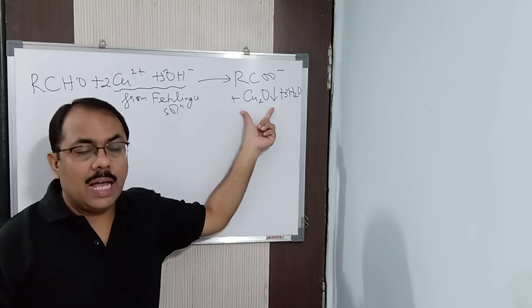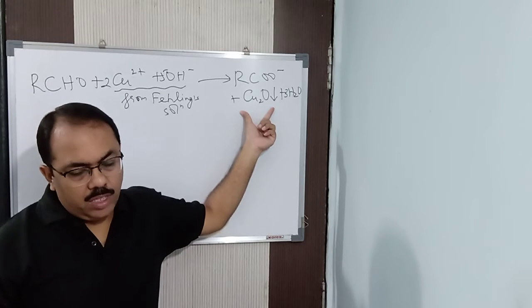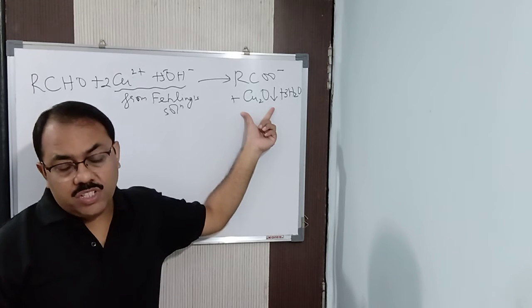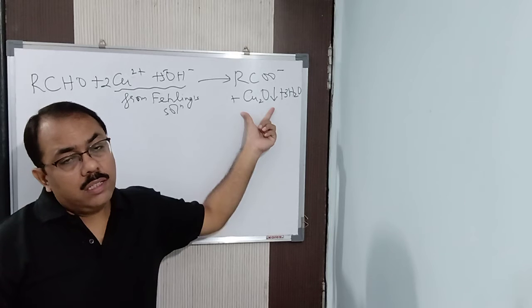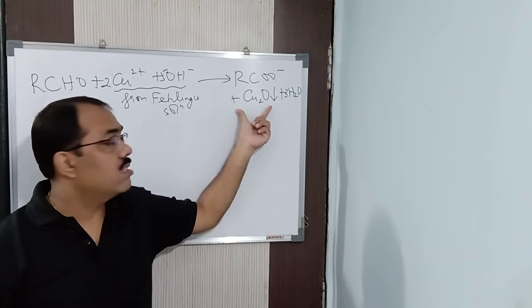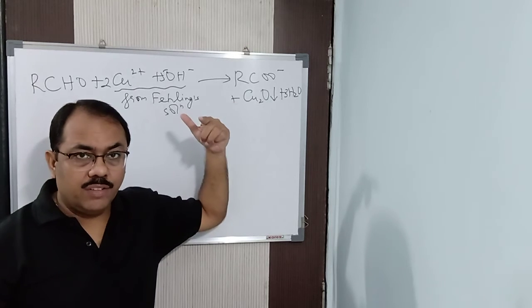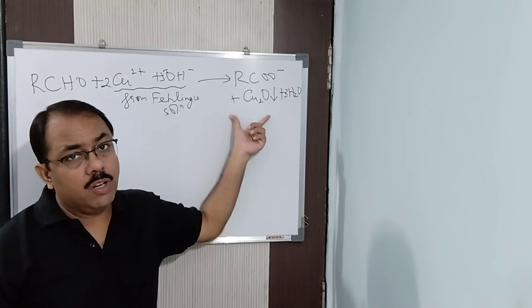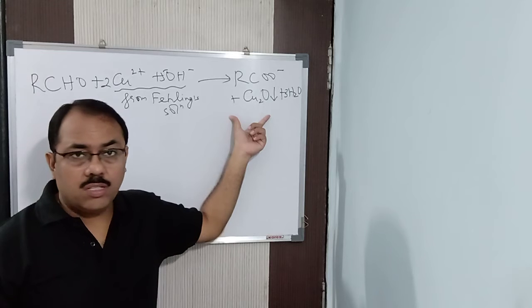So when you heat an aldehyde with Fehling A and Fehling B, you will get a reddish brown colored PPT. Note the observation, this is very, very important. This observation only will be asked in your exams. That differentiates between aldehydes and ketones. So this is one of the differences. Another difference we did with Tollens reagent. This is another difference with Fehling's solution, which gives reddish brown PPT. But ketones do not give it.